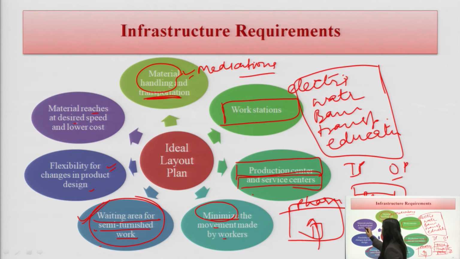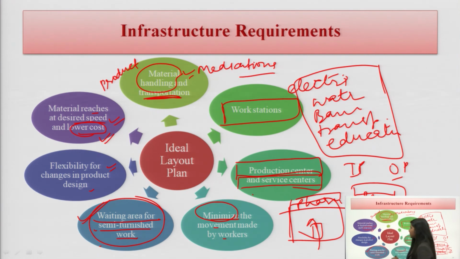Material reaches at desired speed and lower cost. Where we design our pharmacy, there should be the production center near to the pharmacy shop, so that the material reaches with the desired speed and with a lower cost.